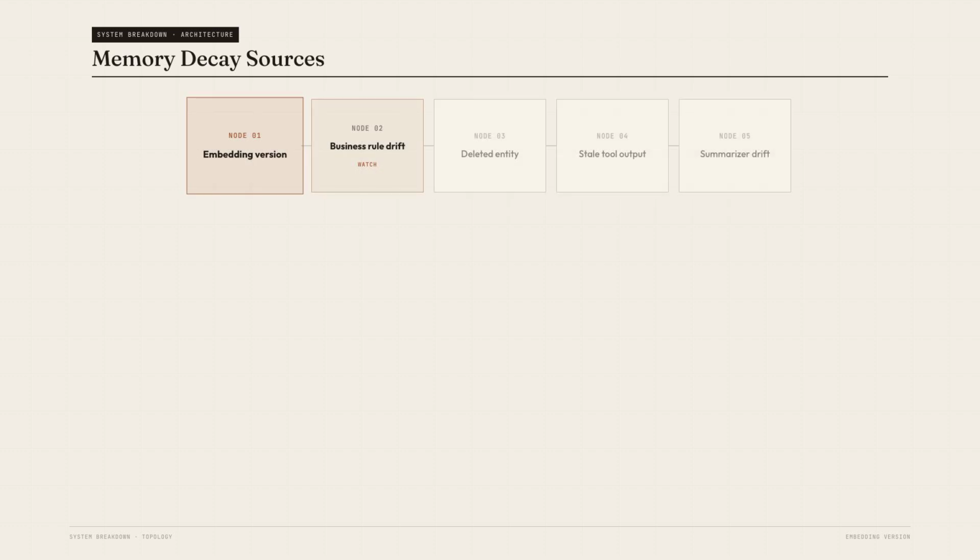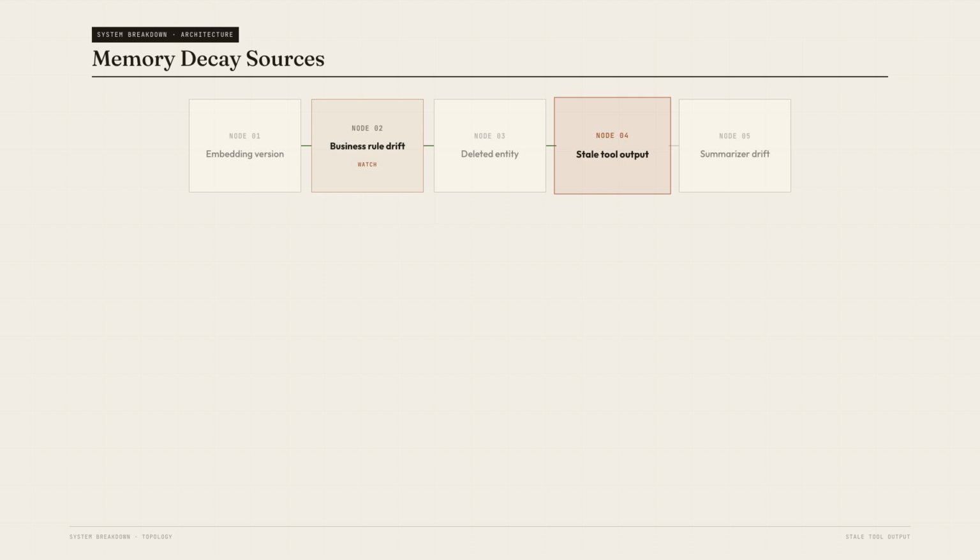Memory decays in boring ways. An embedding model changes, and old vectors still score well enough to win. A business rule changes, but the memory never records the source policy version. An entity is deleted, merged, or transferred to another tenant. A tool result was correct when it was stored, then the outside system changed.